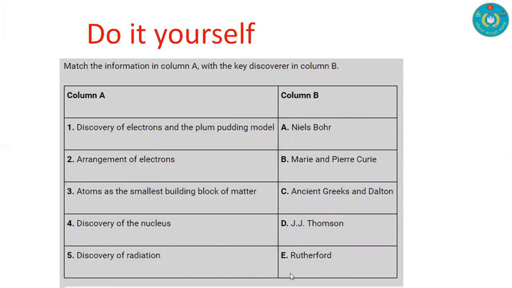I would like to suggest you pause this video and take 1.5 minutes, or at best 2 minutes, to match between column A and column B. Okay, do it yourself, and I hope that all of you can solve this and match column A and B. Okay, I hope that all of you have completed this.